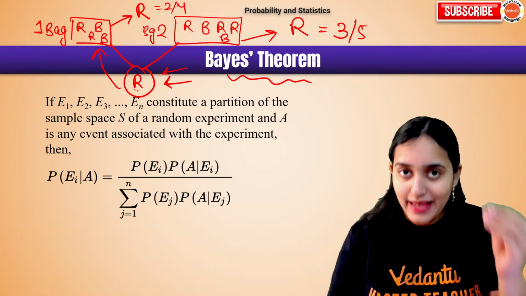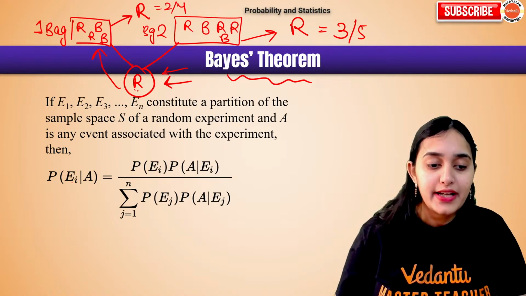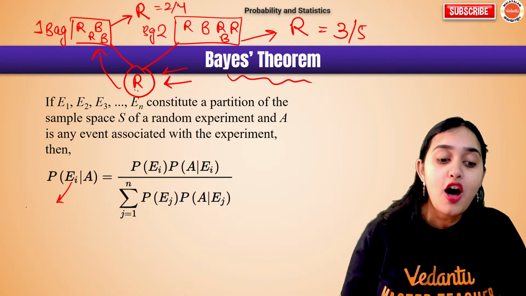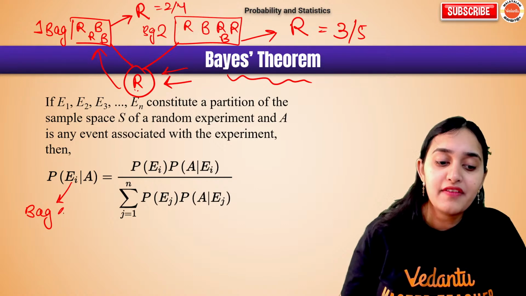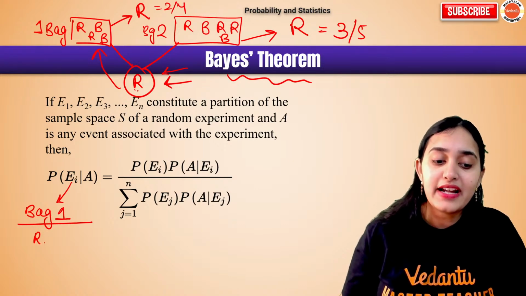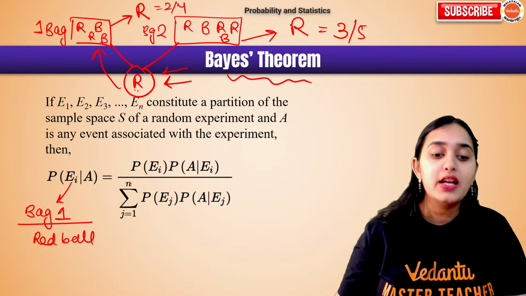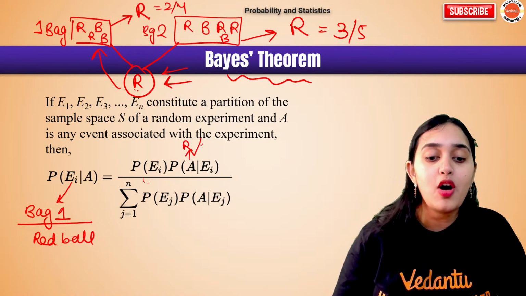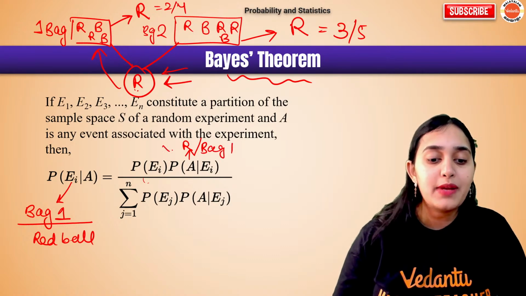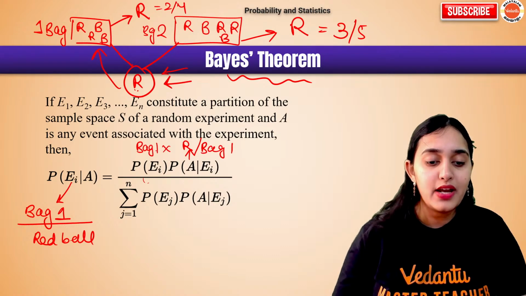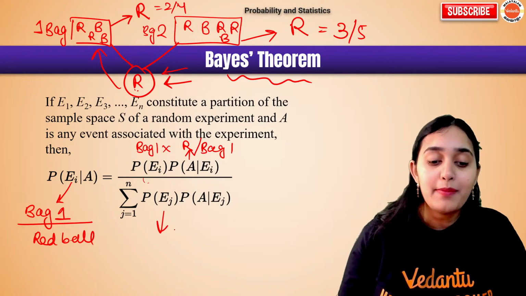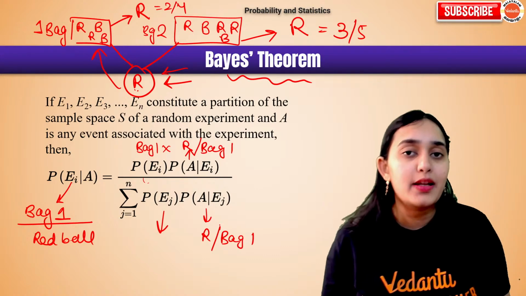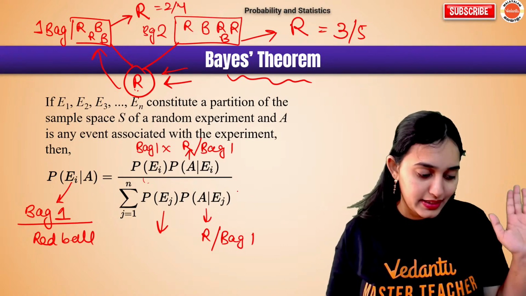Okay. So for example, suppose you want to find the probability of selecting bag number 1, given that a red ball has been taken out. It will be equal to the probability of taking out a red ball from bag 1 multiplied by the probability of bag number 1, divided by the total probability of taking out a red ball from bag number 1 or bag number 2 or bag number 3, however many bags there are.